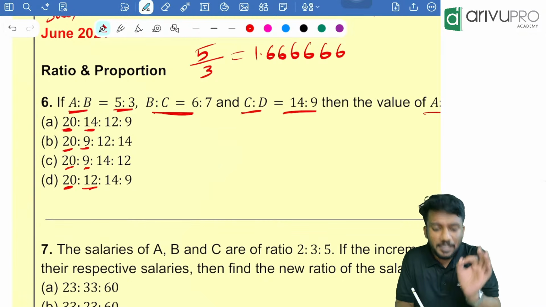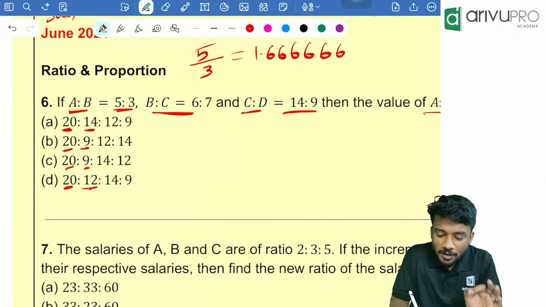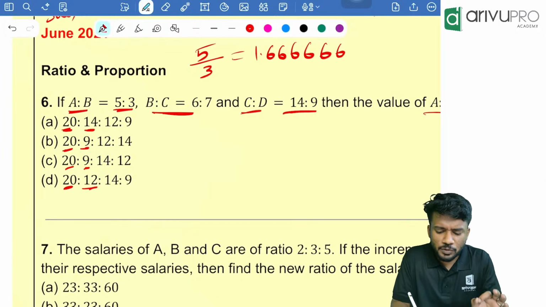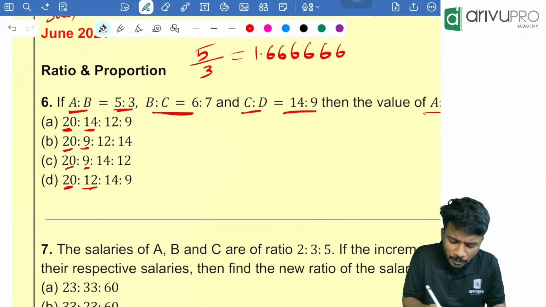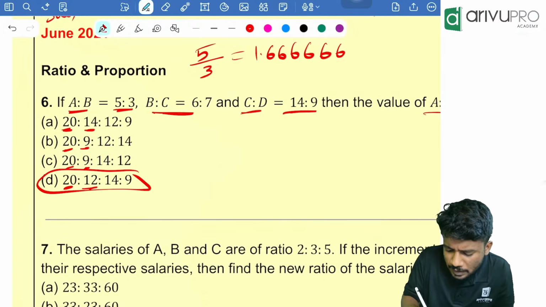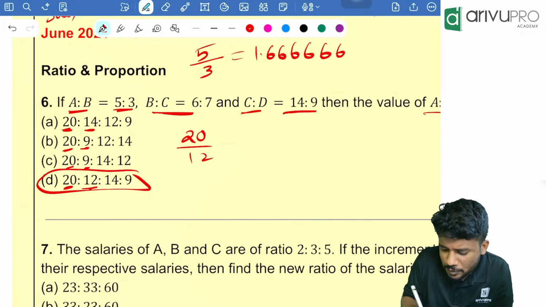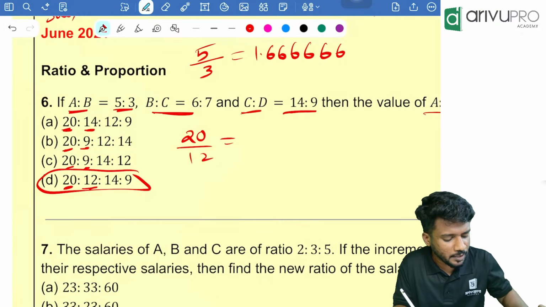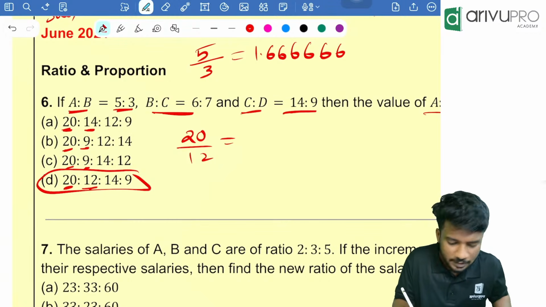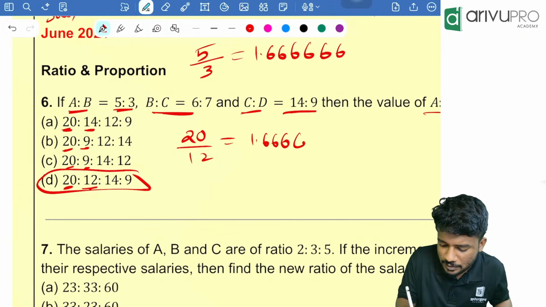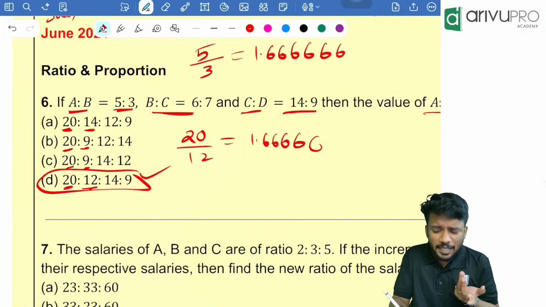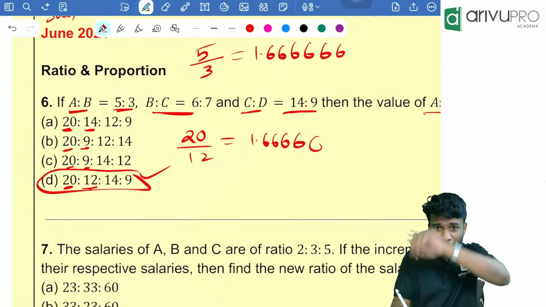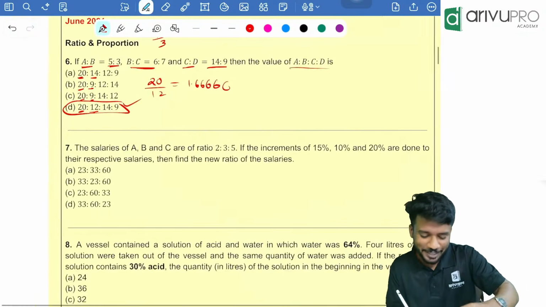We need to check which option gives us 1.666 when we take the ratio of the first two terms. Take option D. 20 divided by 12 is nothing but 1.6666. That means option D should be your answer. Very easy. Otherwise, how will you solve it? We will draw the mirror and all. I told you in the marathon, you can use that method.